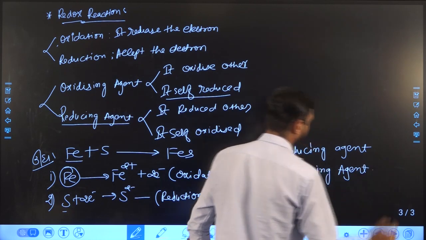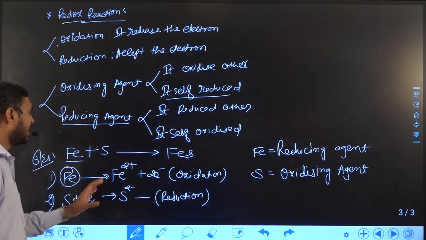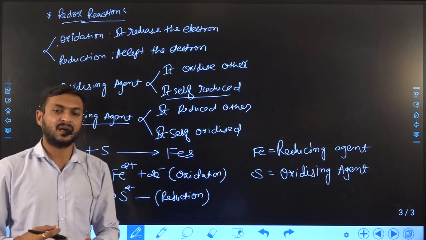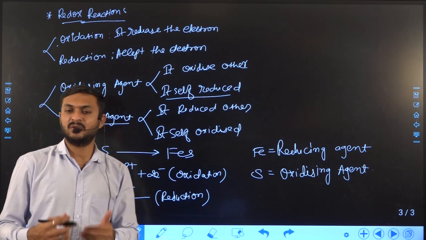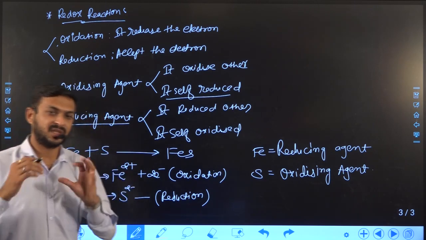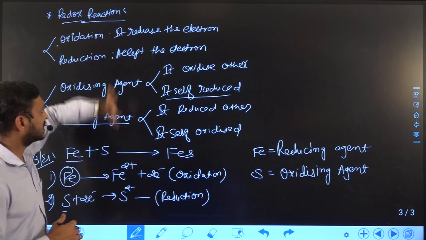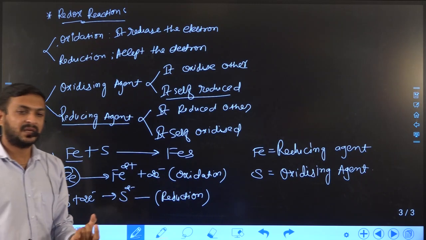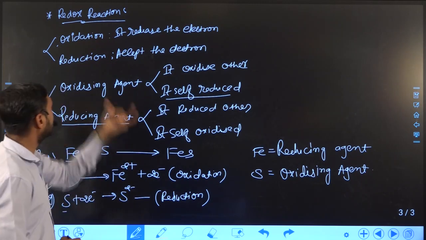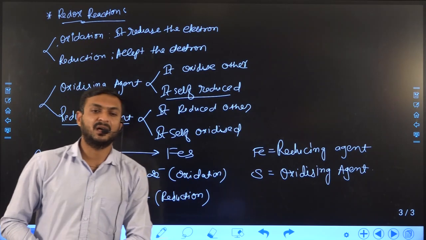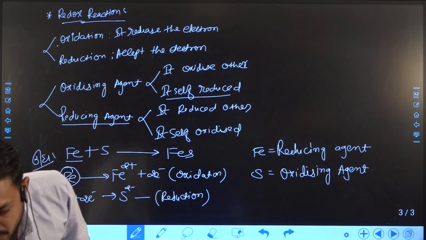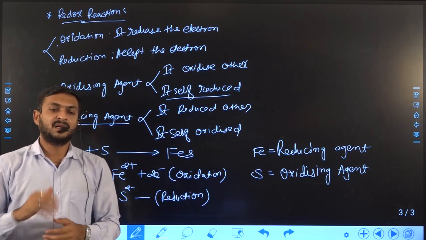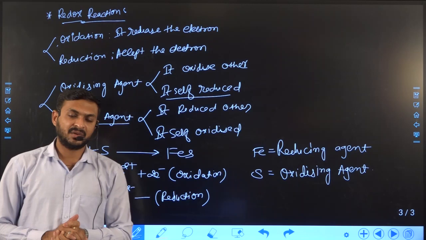So this is how, based on oxidation and reduction, we can identify whether it behaves as a reducing or oxidizing agent. This is how we can understand redox reaction. You can see in this reaction, oxidation and reduction occur in the same reaction, so this reaction is known as redox reaction, right? With this, we will conclude this chapter. And in our next lecture, we will meet with another concept.